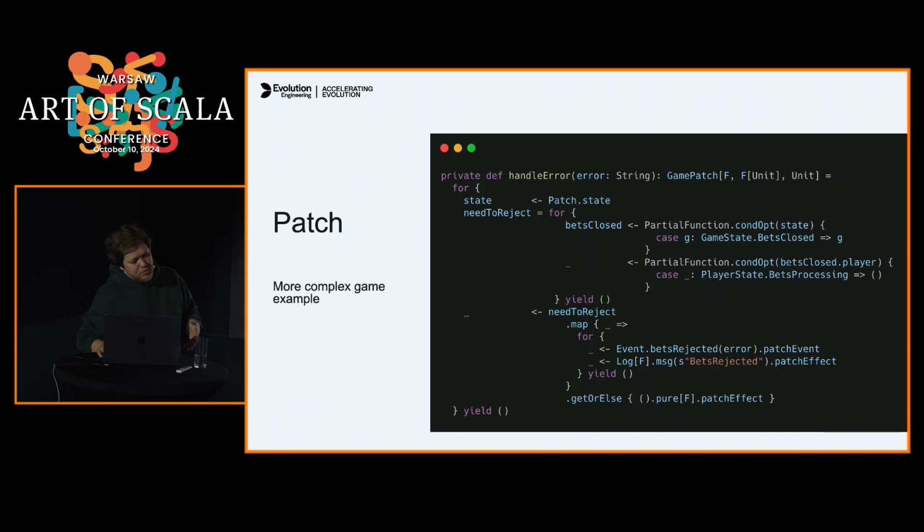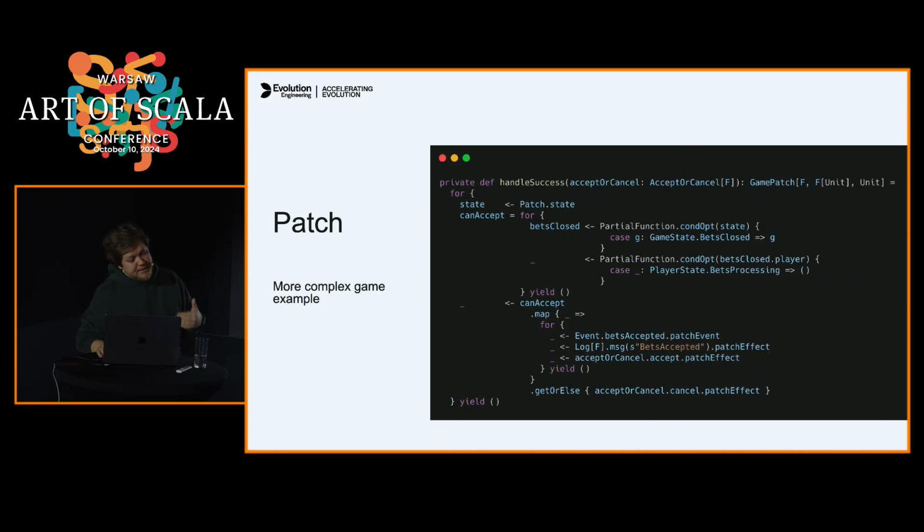So we can handle error. We can check what state we're in at this moment, because transaction creation took some time. Maybe we are already late or not. If it's an error, we check if we're waiting for bets processing and we still need to produce a bet rejection event to reject this bet, or we are doing nothing because it was rejected when we were finishing this bet processing. And if it is a success, we're still checking if it's still bets processing and if we can accept it. If we can, we accept it, and also produce this effect.